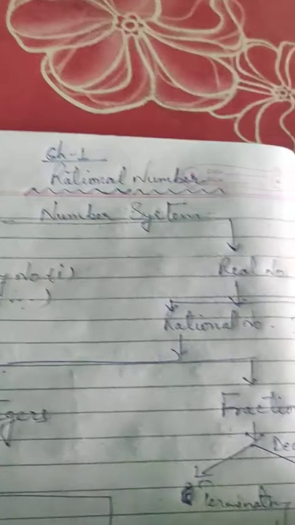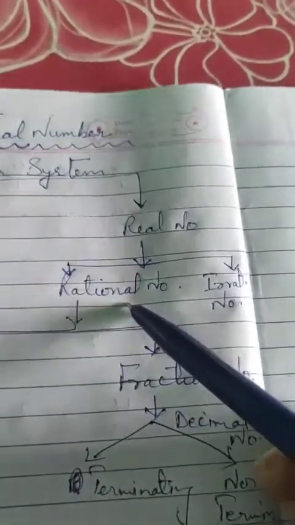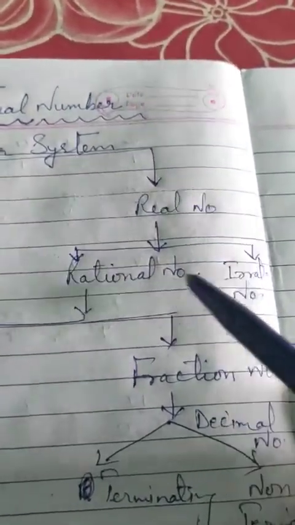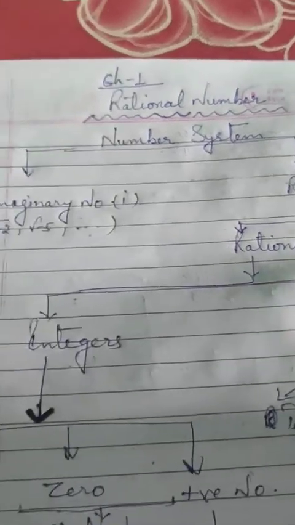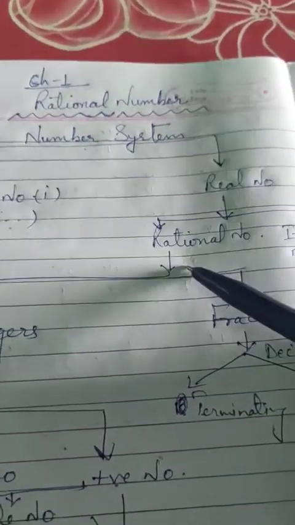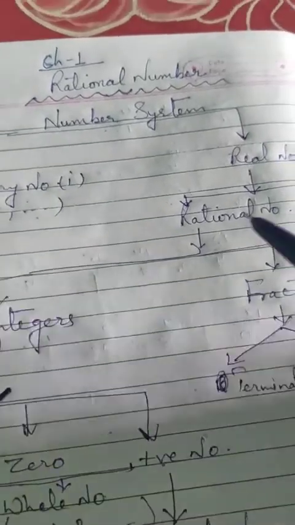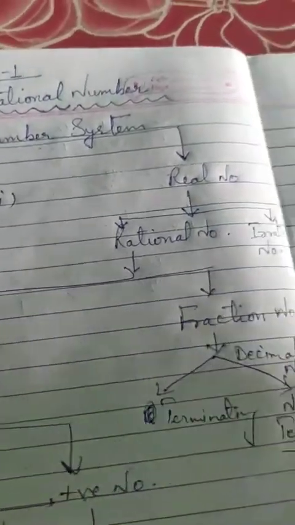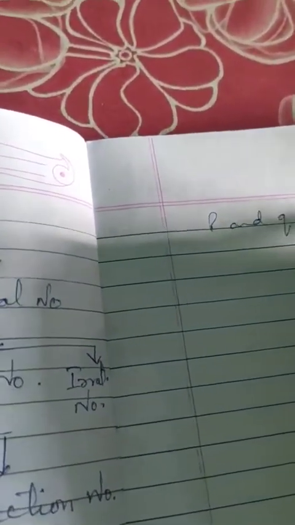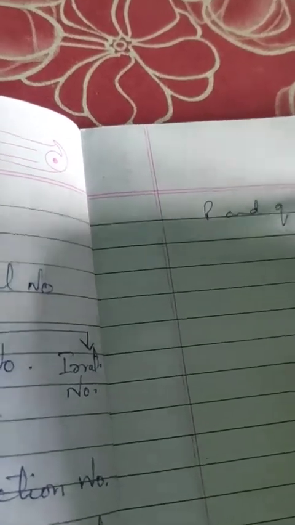Now come to real numbers, which are divided into two parts, rational numbers and irrational numbers, children. Here we are only going to study rational numbers. What is a rational number, children? If p and q both are integers. Integers you already know.